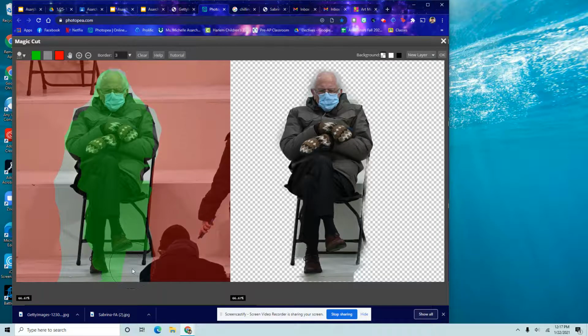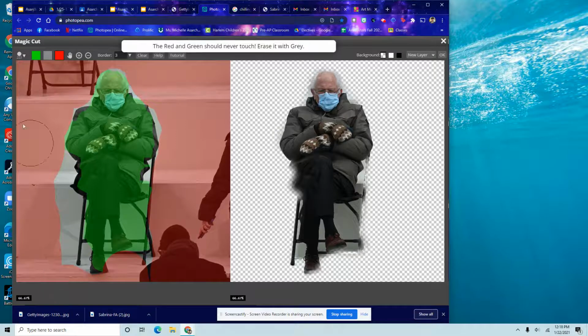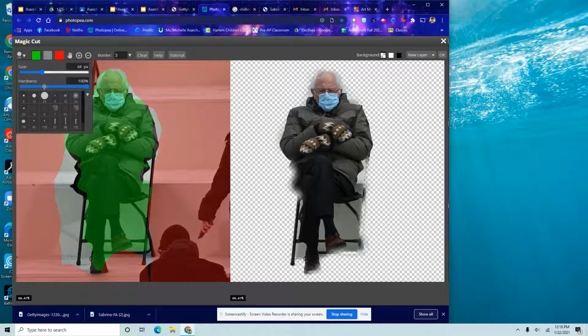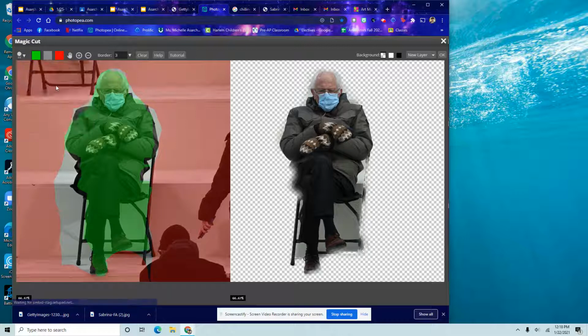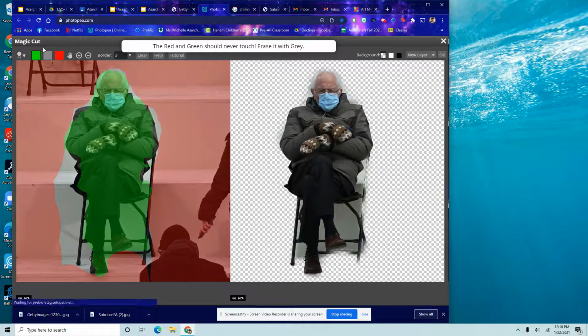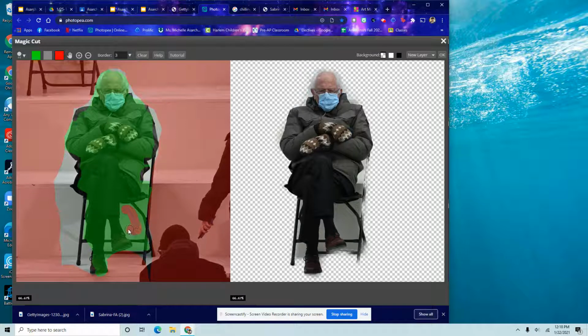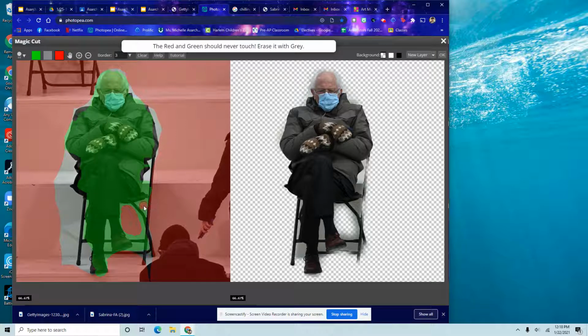I notice down here, I still need to adjust. Oh, I accidentally erased his foot. Whoops. All right. But I still notice that there is that gray spot. So I'm going to just get these little negative space babies.